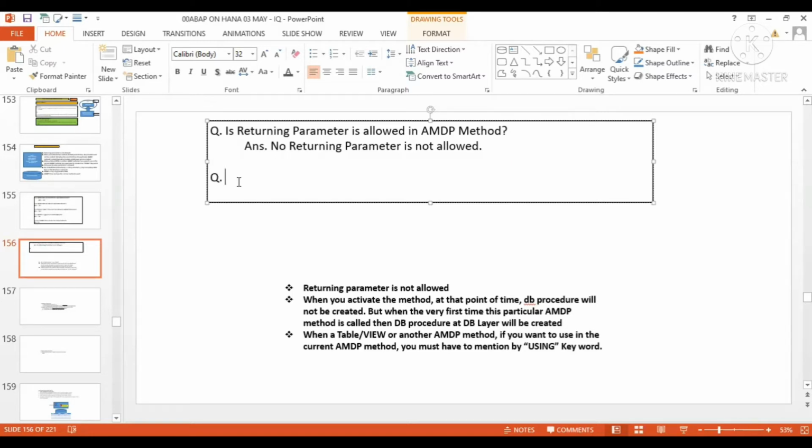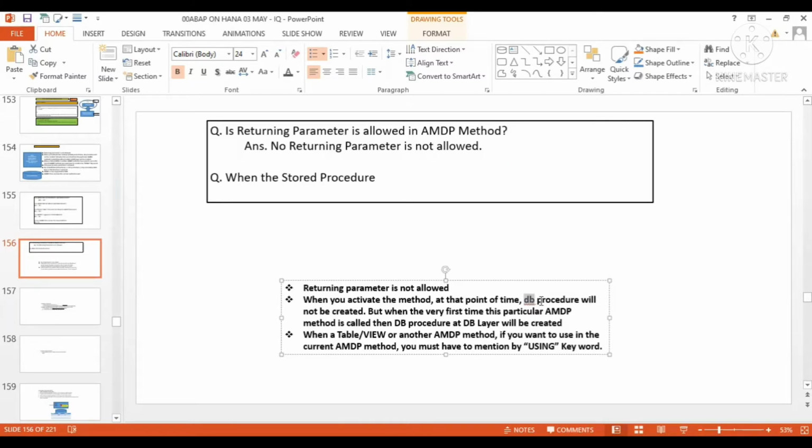So, Pankaj, I have two questions. One, you mentioned that structures and nested tables are not allowed in AMDP. I was thinking the reason behind it is because these are not created at DB level, that's why it's not allowed. Or what is the reason behind it? Because nested tables and structures exist only at the application layer. No, good question. I need to actually dig deeper into this, so just try to find it out. I don't know exactly what the reason is.